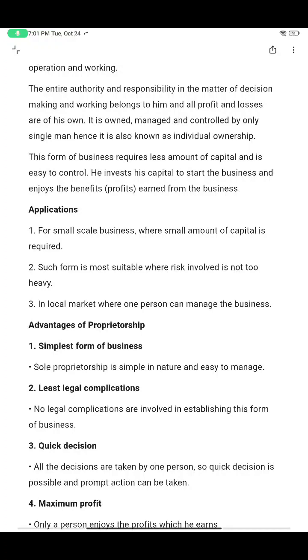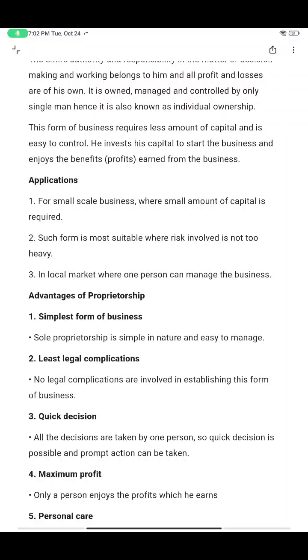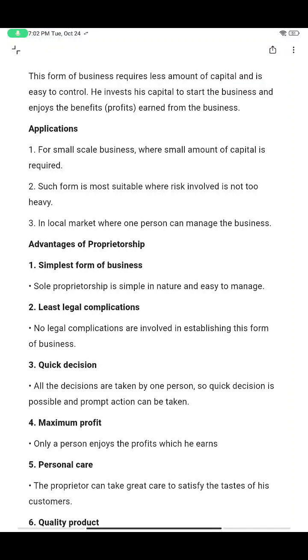For example, you are dealing with a company and you started with huge capital. You somehow got huge capital and started a company, and the company is not running well. So what happens? The complete losses will be on this one person, right? Only this person has to manage the entire labor cost of that company. The risk will be too heavy. So sole proprietorship will not work when the risk is too heavy, and it works in the local market where one person can manage.